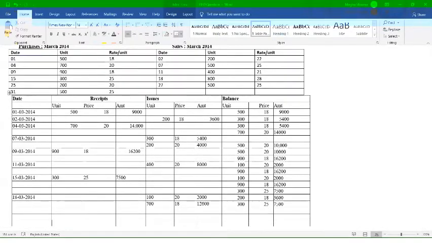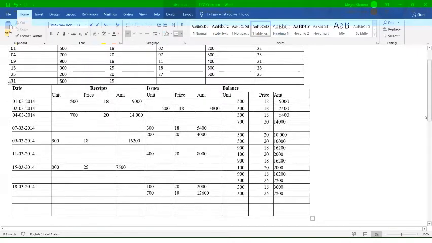Now as per your table, you can see what is your next transaction. 18th March के बाद जो आपका transaction हुआ है, that is on which date? That is on 25th of March, right? 25th March को आपने क्या करा है? On 25th March you have done purchases.